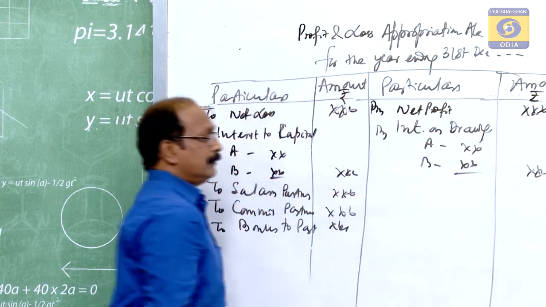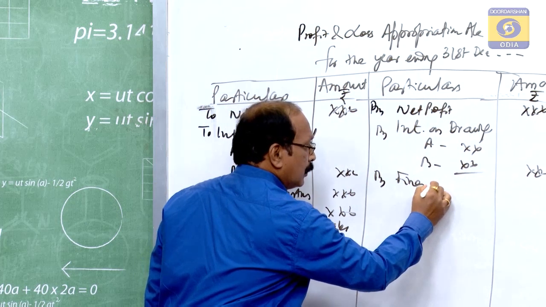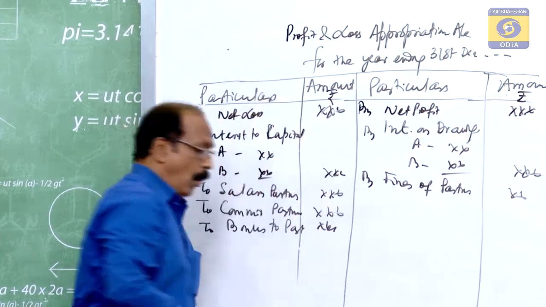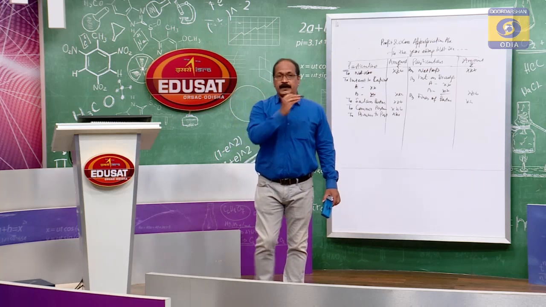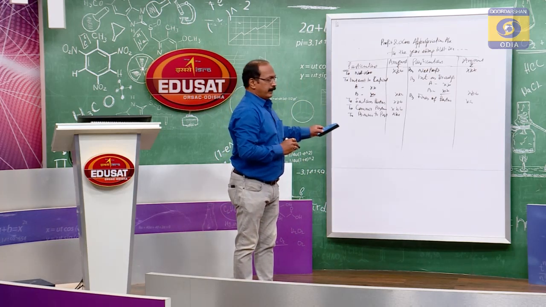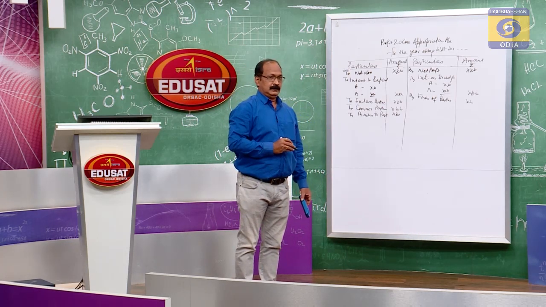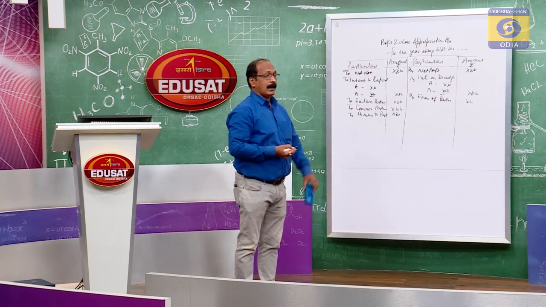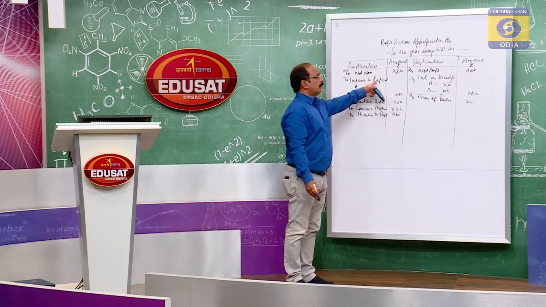Okay? Any fines, by fines of partners. So, see, all the items which appear in the profit and loss appropriation account must be in between the business and the partners only. No transaction, no item which is related to outsiders is to be shown in this account. Only partners related items. Interest on capital